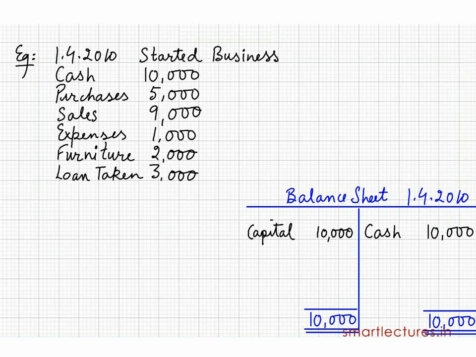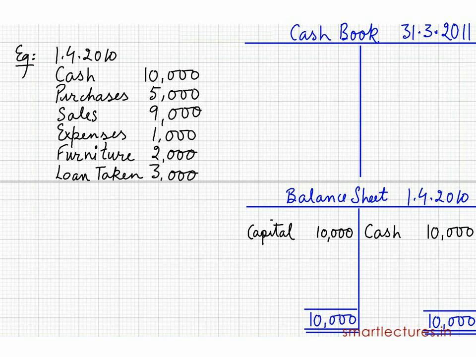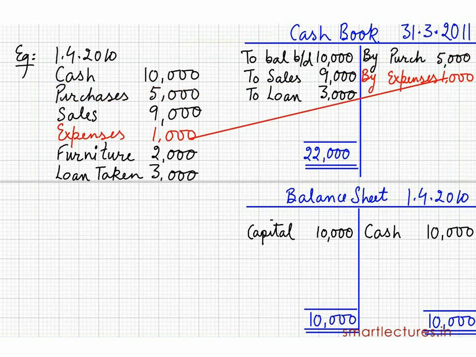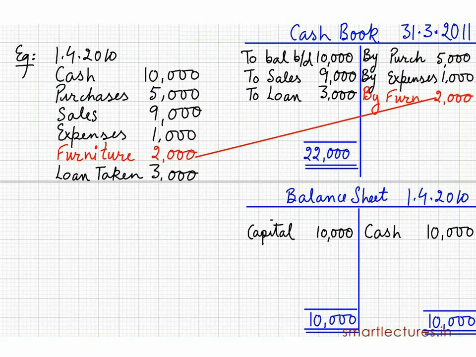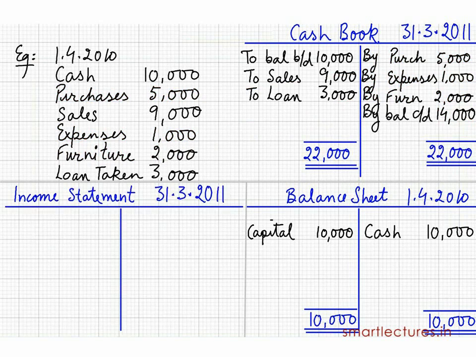So cash book for the year ended 31st March 2011. On the debit side: opening balance, I mean to say, to balance b/d 10,000, to sales 9,000, to loan 3,000 because this firm has taken a loan of rupees 3,000. It means this firm has taken cash from the bank. And on the credit side: purchases 5,000, expenses 1,000, furniture purchased 2,000 rupees, by balance c/d 14,000 rupees. So total 22,000 rupees.